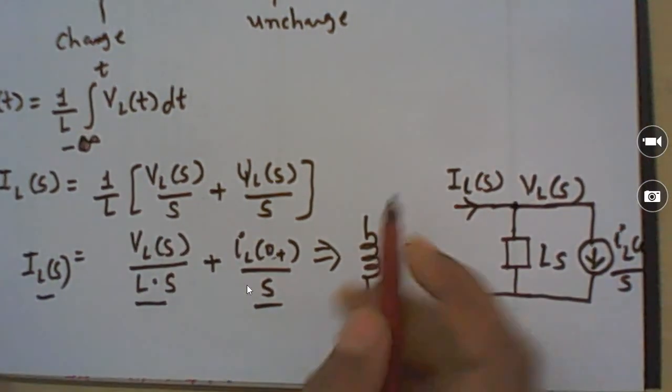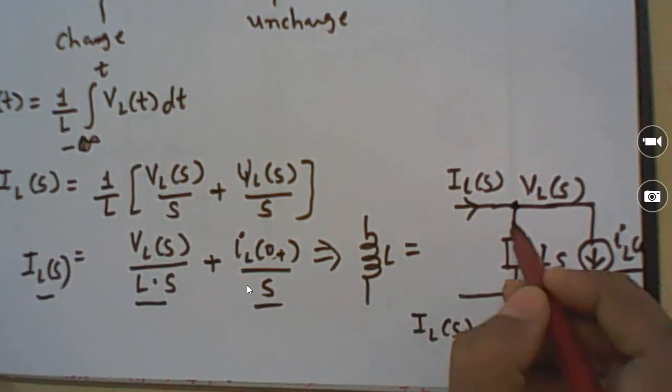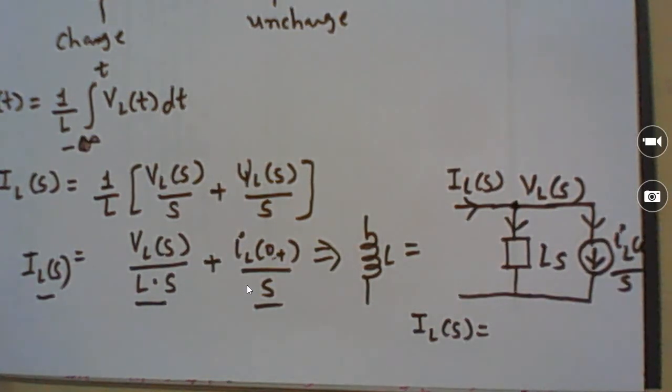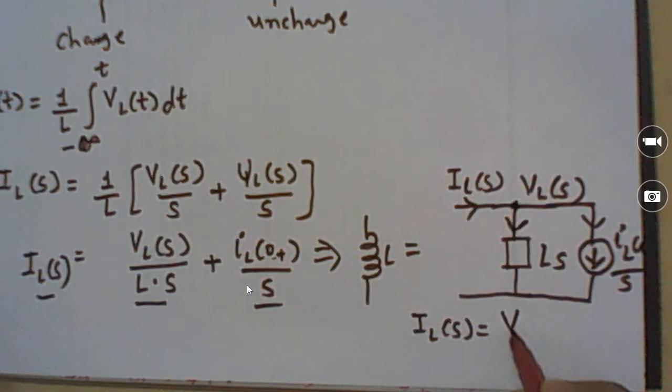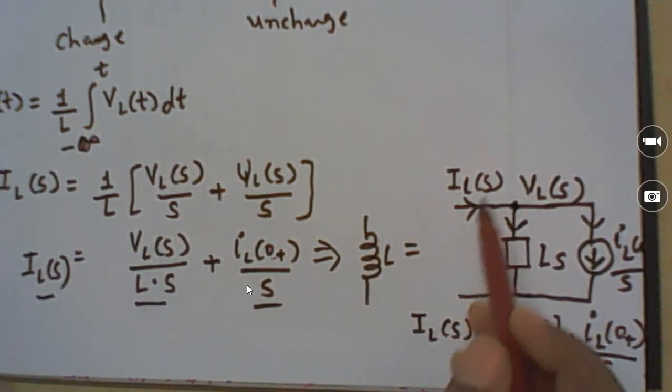So here, if we apply KCL at this node, then IL of S has two currents, one is the current passing in this branch and another is the current passing through this current source. The current passing in this branch can be written as the voltage divided by impedance, and the current passing in the current source branch is the value of the current source. The value of the current source is IL of 0 plus divided by S. So we can replace the inductor with this circuit.